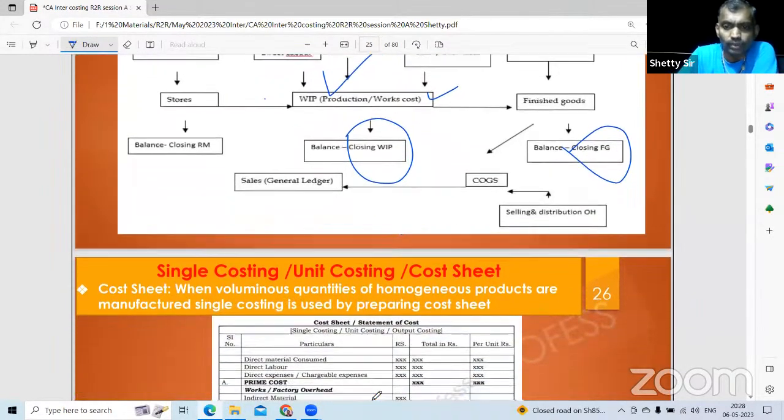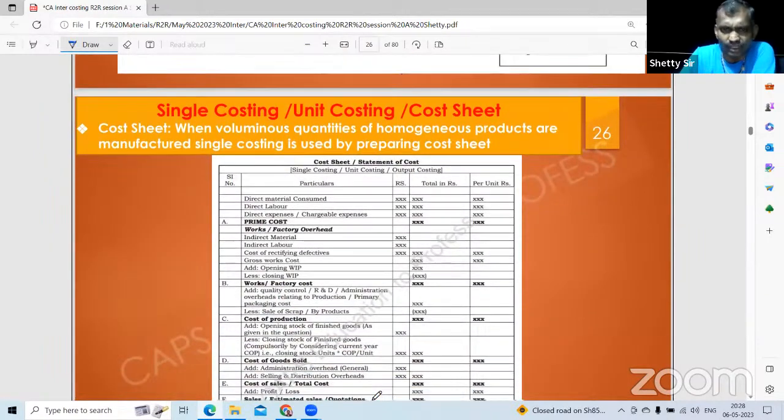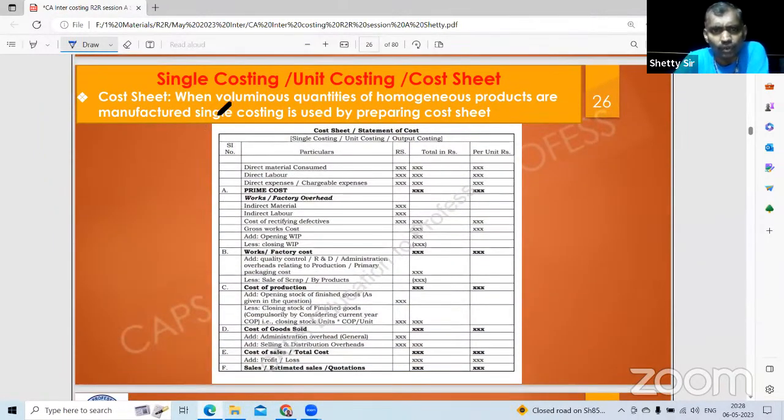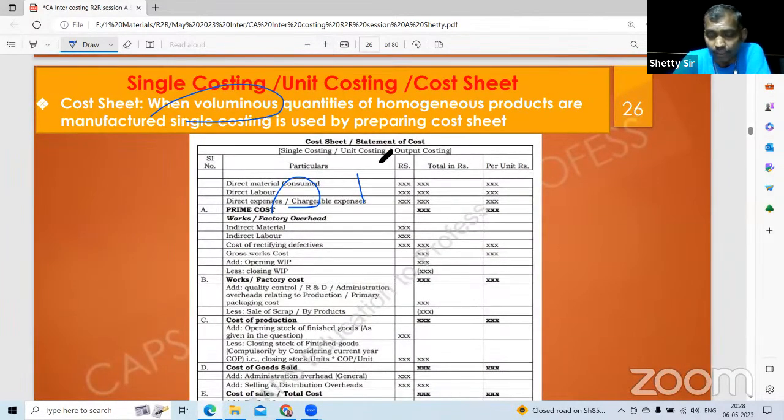Single costing, unit costing and cost sheet. Compulsory question. Okay, cost sheet. When voluminous quantities of homogeneous products are manufactured, that's called single costing. So this is the format: direct material, direct labor, direct expense, also called chargeable expenses. Chargeable expenses, for example: royalty, fees for technical service, route permit, etc. They are called prime cost.